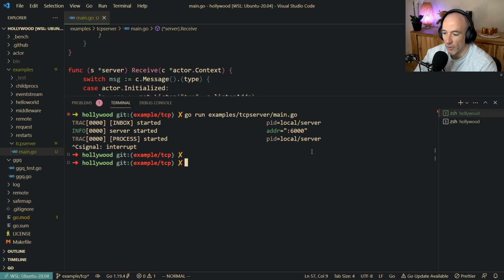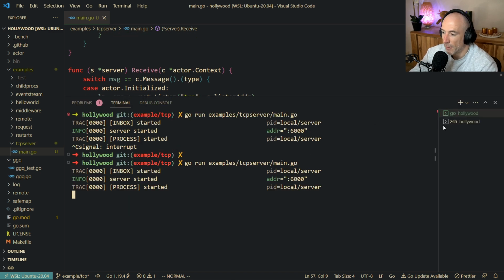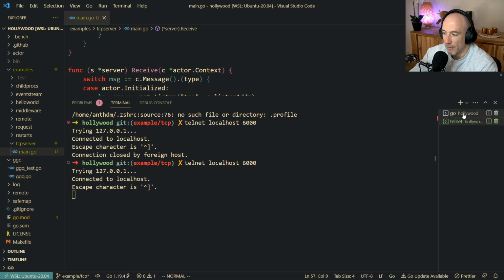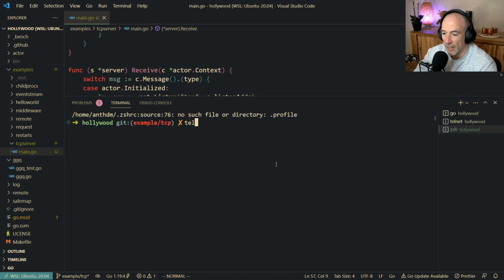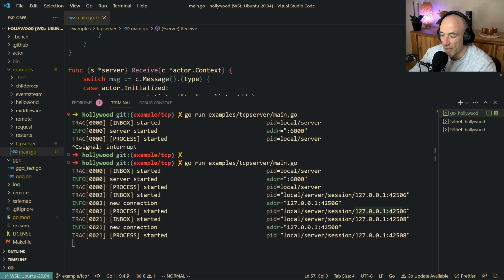It's fine. So let's test it once again here. Boom. Then we're going to connect with telnet here. Bam. And then we're going to see here, there is a new connection, right? And we can see that there is a new process started here, this is the local server, the session child, and it's going to be this connection, right? If you have a new one, so we could do a telnet localhost 6000 once again, then we're going to see here that there is another process spawned, right? We have 506 and 508, right? And it's all being handled by the actor engine.